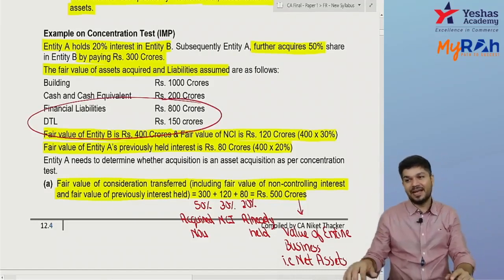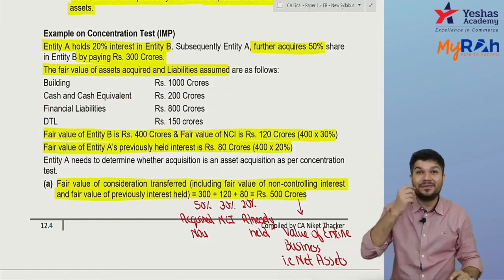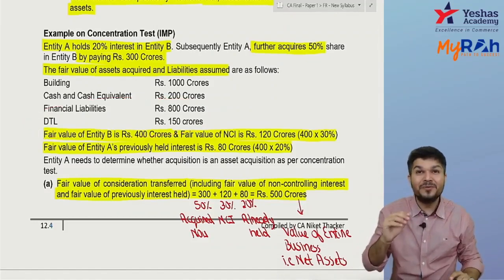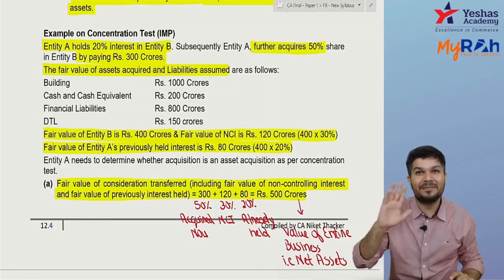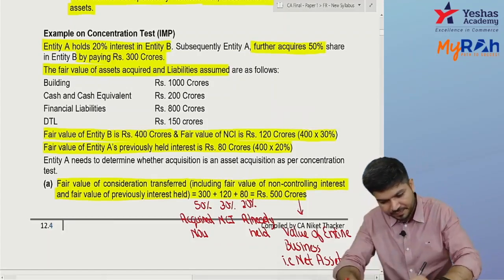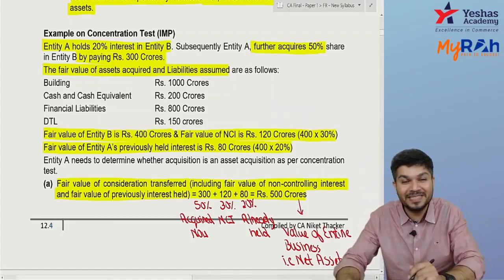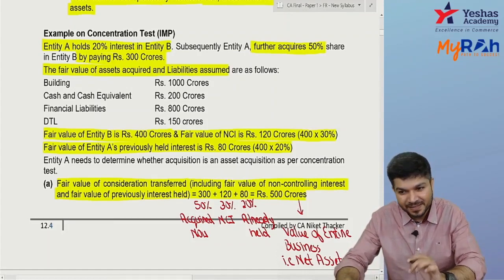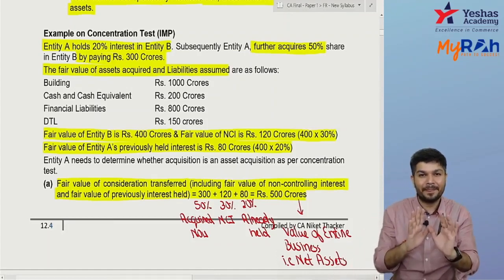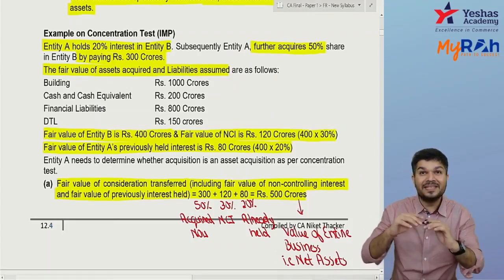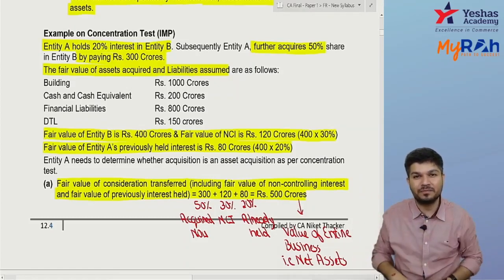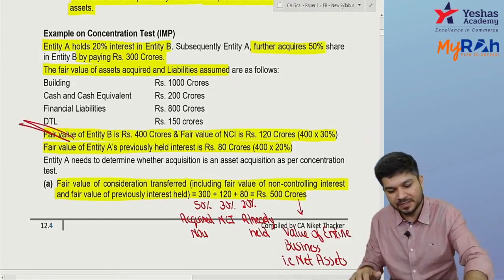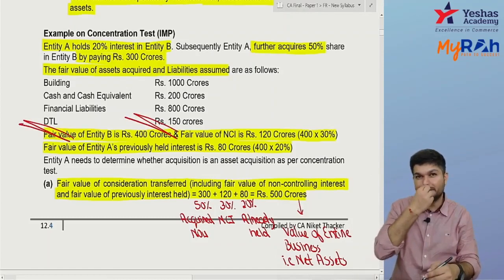Add back the liabilities. Now see, if you consider DTL as a liability, pay attention. Can I say net assets will go down?